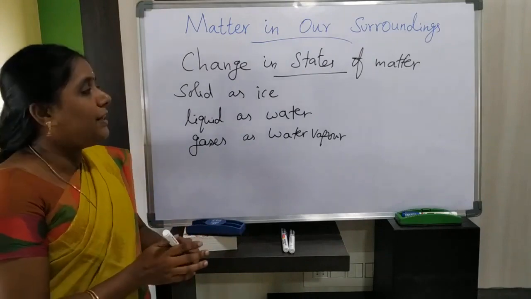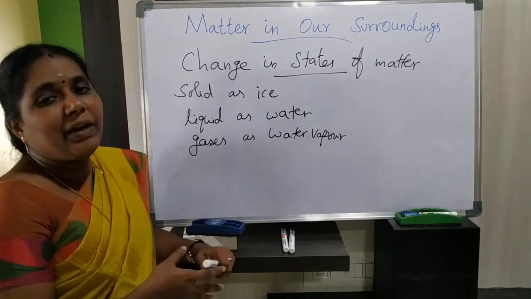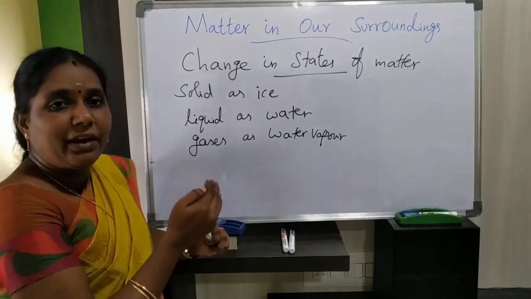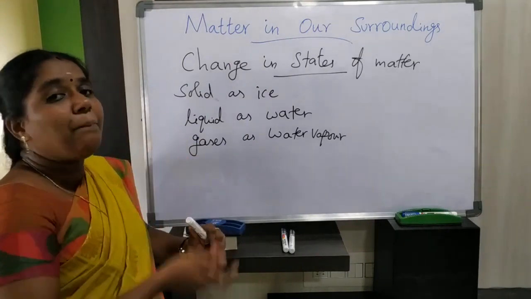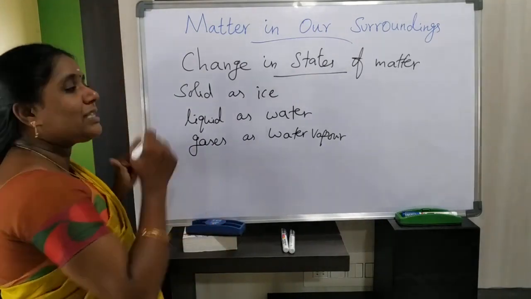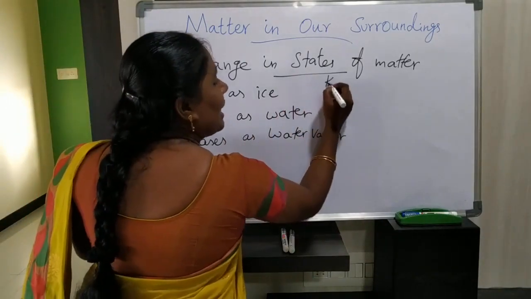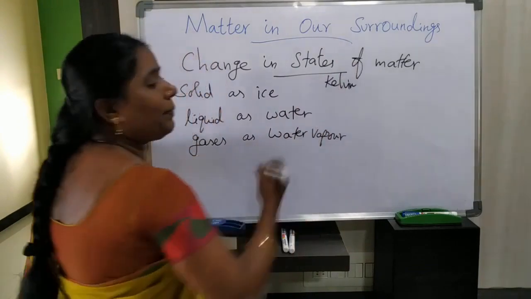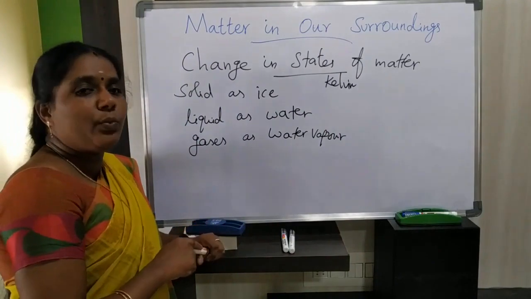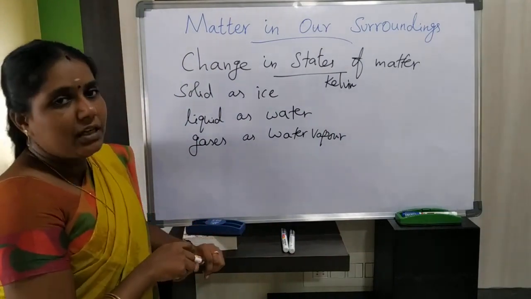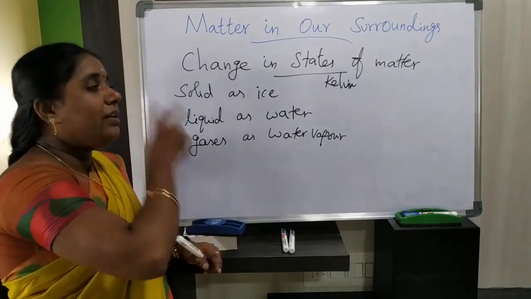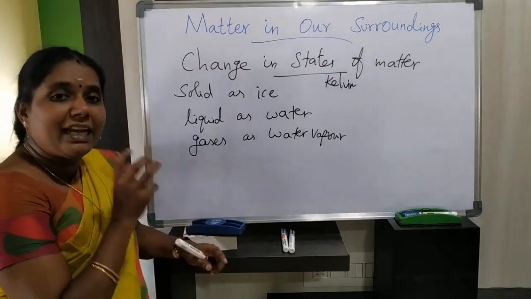Okay, listen carefully. See here, in our previous class we discussed change in states of matter with the help of temperature. So what is the SI unit of temperature we have discussed? You know very well, it is Kelvin. What is the normal unit of temperature we have discussed? It is degree Celsius. So the SI unit of temperature is Kelvin and the normal unit of temperature is degree Celsius.